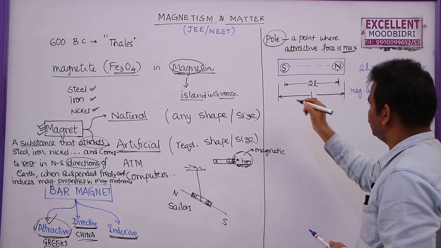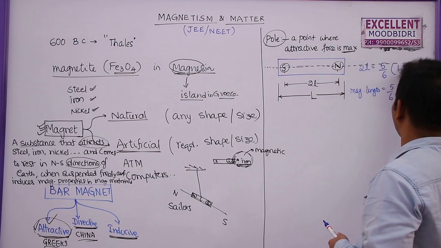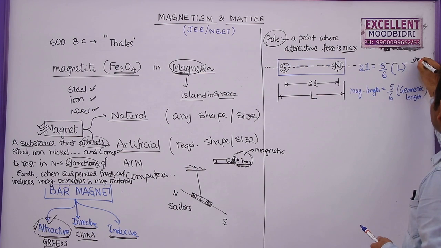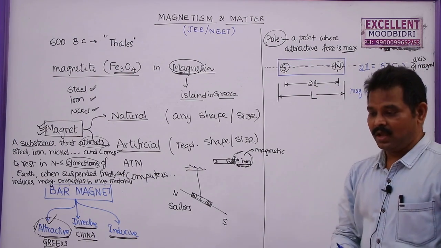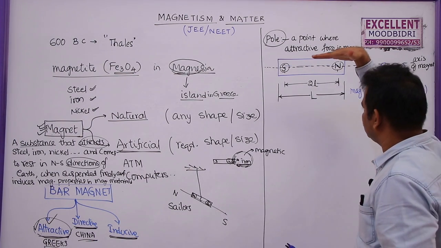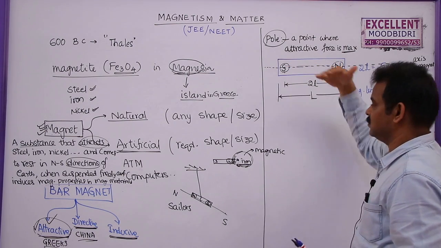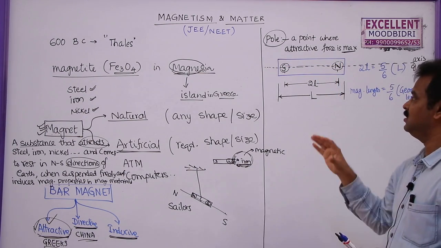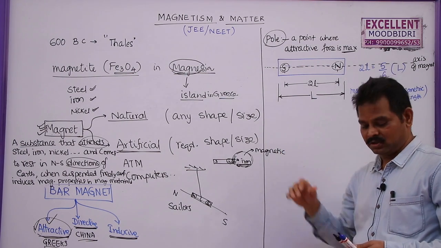Now, the line that passes through the north and south poles is known as the magnetic axis. So this is the axis of the bar magnet. Now, a plane that passes through the axis is known as the magnetic meridian. That will come later while discussing Earth as a bar magnet, or Earth's magnetism.